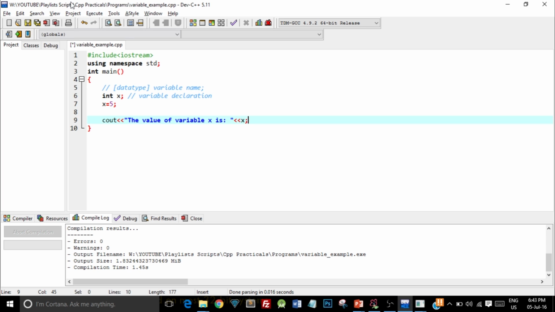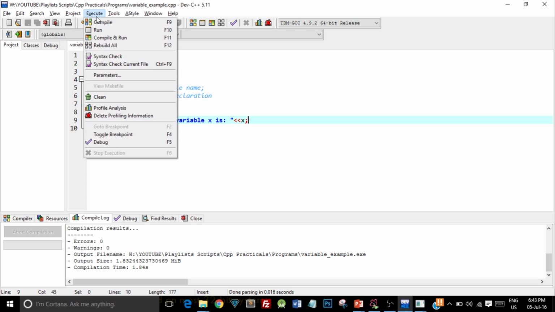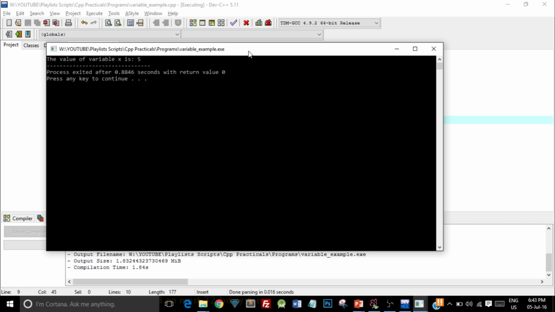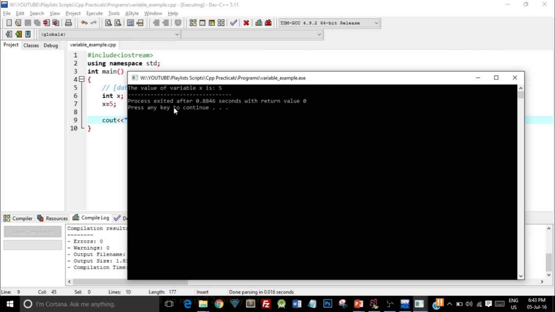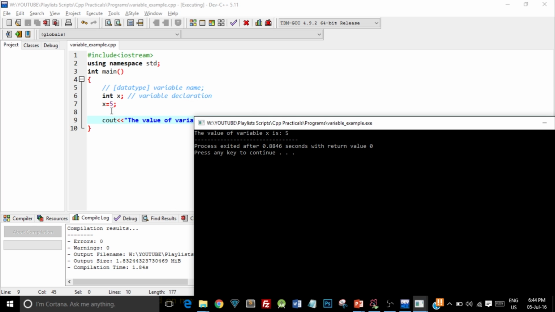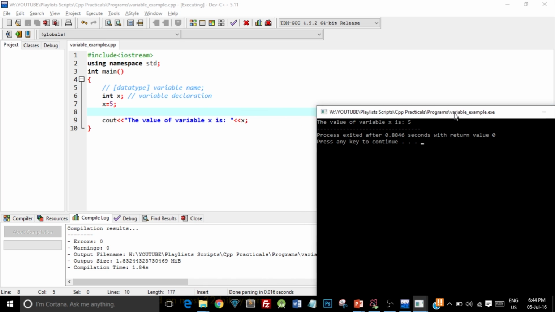So let me just go ahead and compile this code. You can see processing C++ and you'll get the compilation results with 0 errors and 0 warnings. So just go ahead and click on execute and run. So as you can see, you have a command prompt and we have the output. The value of variable x is 5. So as you can see, we assigned 5 to the variable x and we just printed its value as well.